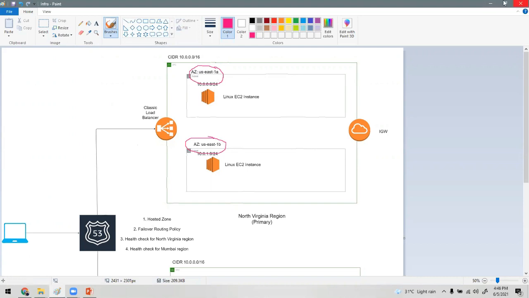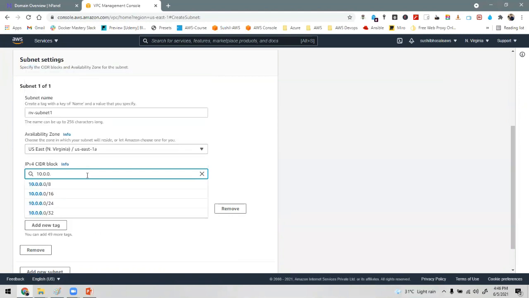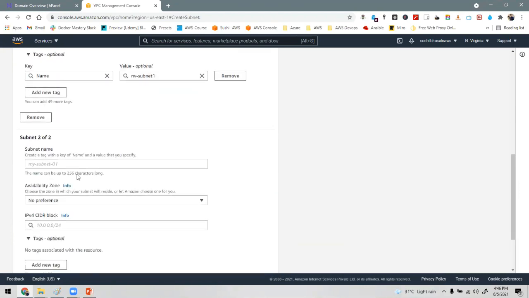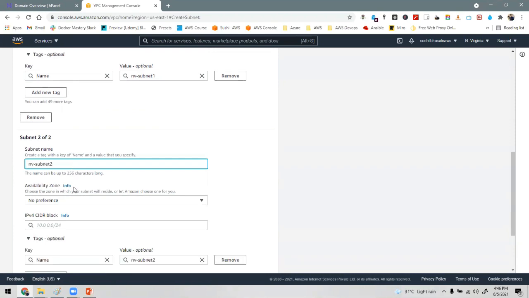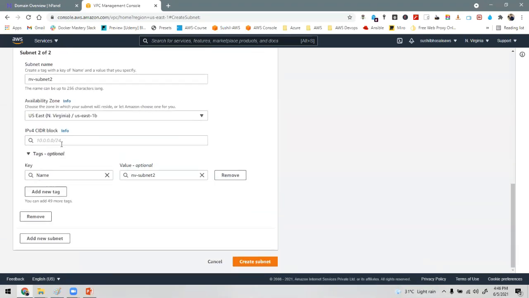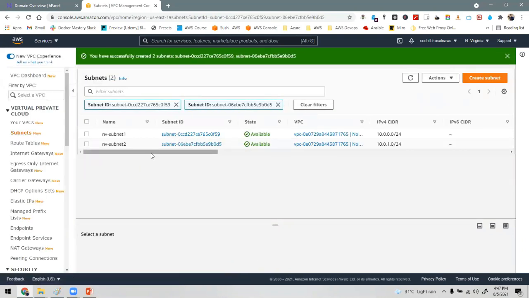The CIDR I will give 10.0.0.0/24. For the second subnet, availability zone US East 1B, and the subnet is 10.0.1.0/24. Create subnet. Why will the VPC have two subnets? As you can see, North Virginia subnet 1 and subnet 2 are both in the same VPC.